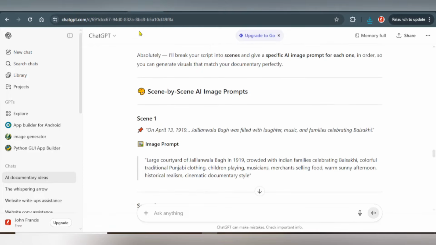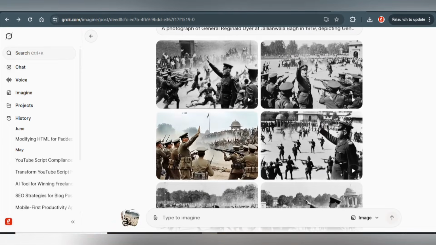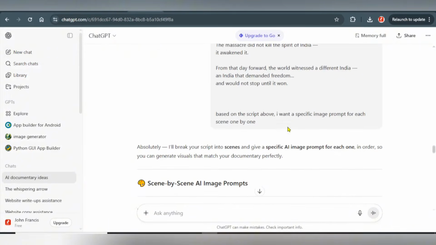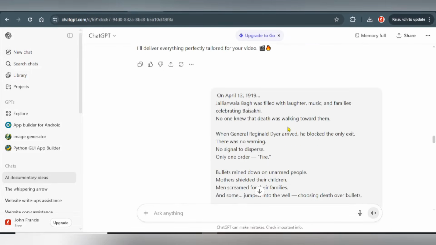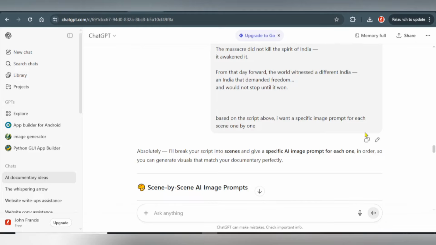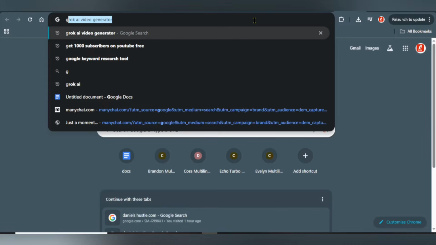So after generating the scenes of your videos, the next thing you need to do right now is simply go to your browser, go back to your ChatGPT, then you have to simply copy that particular script. Okay, so I think this is the script right here. This is the script. The only thing that is not part of it is this particular prompt which I gave it at the end. So after copying it, the next thing you have to do right now is simply go to a realistic voiceover generator, Google AI Studio.